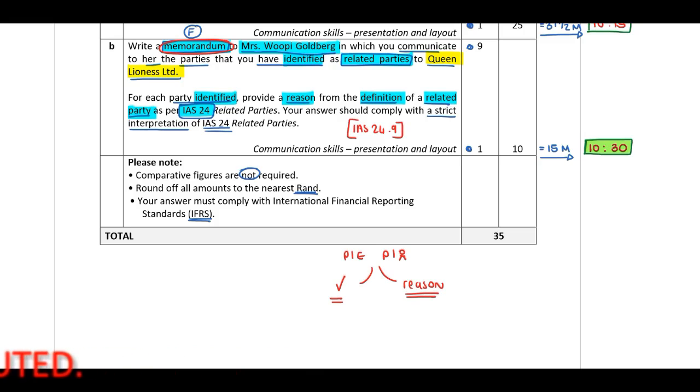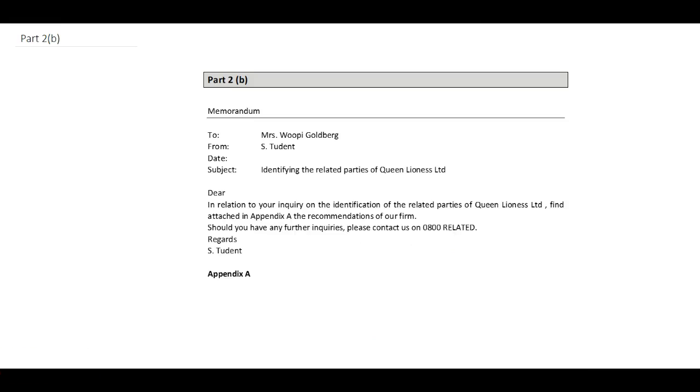Right, now the indicator asks that we need to include a memorandum. Therefore, my first step, as always, on a new page, remember, start each section of a question on a new page. Indicate memorandum to Mrs. Whoopi Goldberg from student, date, guys, put in the date that you write your exam, subject, dear Mrs. Goldberg, in relation to, please refer to Appendix A. Regards, and Appendix A. Now you know that you already most probably have your format mark. If you have included this, you have to include the to, the from, the date, the subject, a dear, and a regards. Always, always.